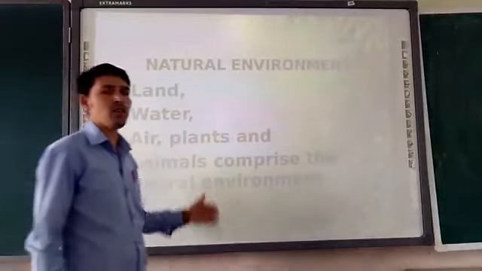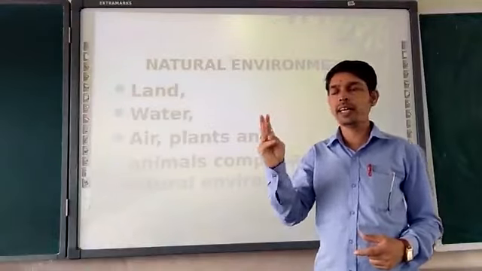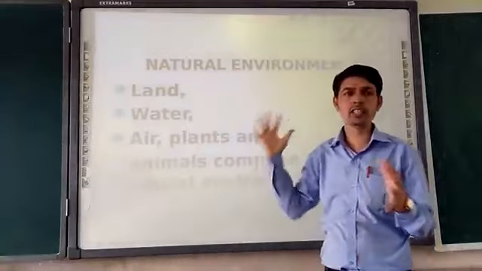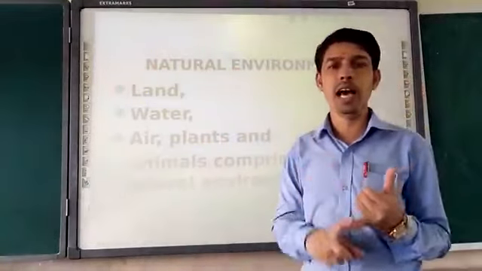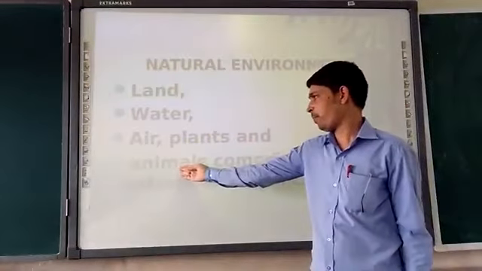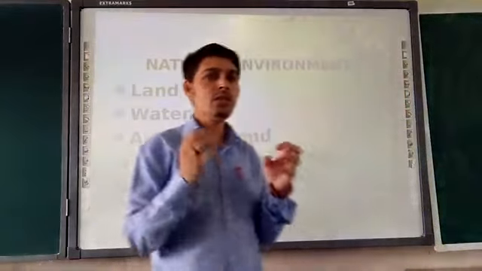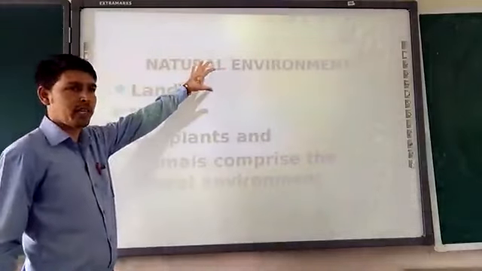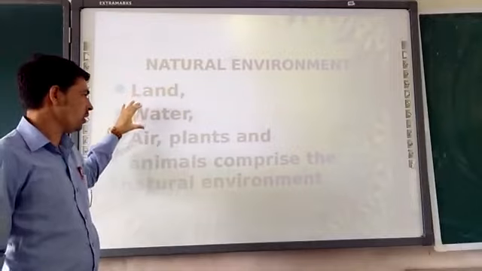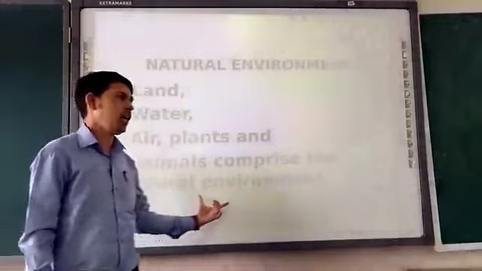As we discussed in slide presentations 1, 2, 3, and this is the fourth one. So, what does the natural environment consist of? The natural environment consists of land, water, air, and living organisms, like plants and animals. Here I am telling you the meaning of the natural environment. It consists of land, water, air, plants and animals, and all together they make up the natural environment.